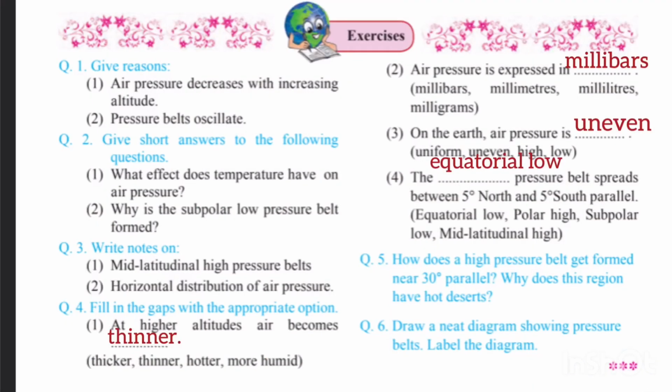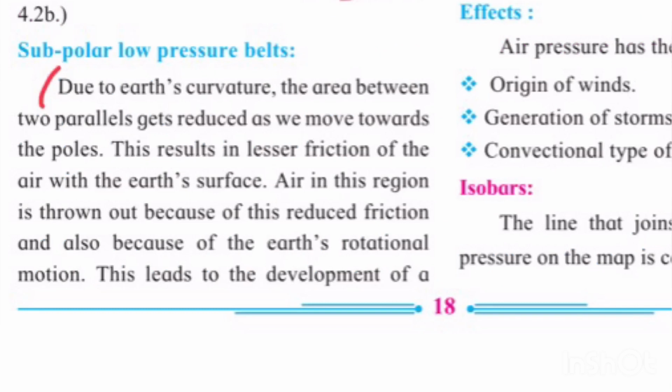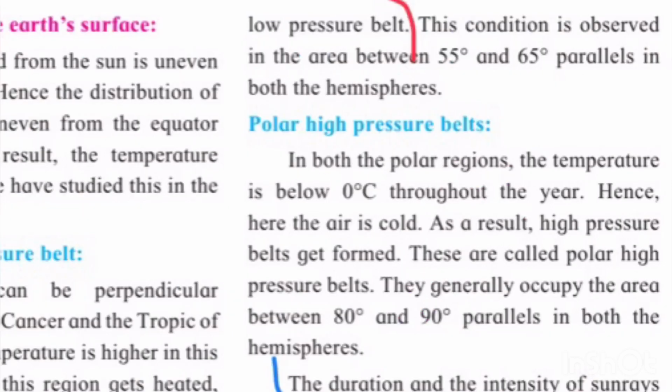Now see the second one. Why is the subpolar low pressure belt formed? Answer is there on page number 18. Due to Earth's curvature, the area between two parallels gets reduced as we move towards the poles. This results in lessened friction of the air with the Earth's surface. Air in this region is thrown out because of this reduced friction and also because of the Earth's rotational motion. This leads to the development of a low pressure belt.